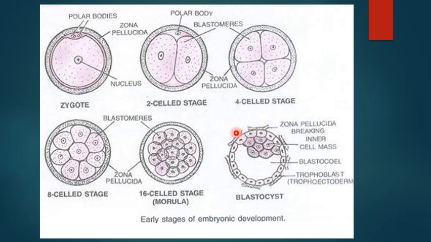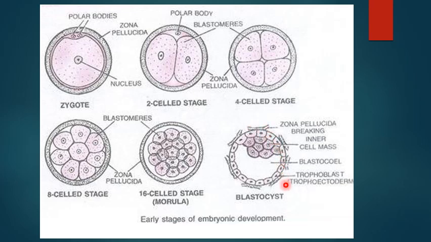Without the zona pellucida, the blastocyst can now attach to the uterine endometrium. And what will be the alignment? The inner cell mass will be facing the uterine endometrium like this, which we are going to discuss further in subsequent videos.